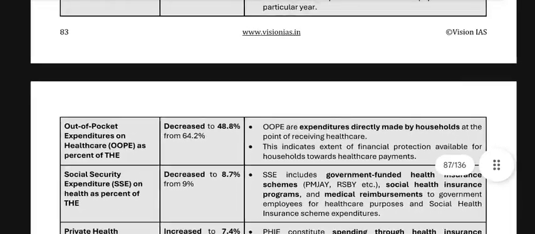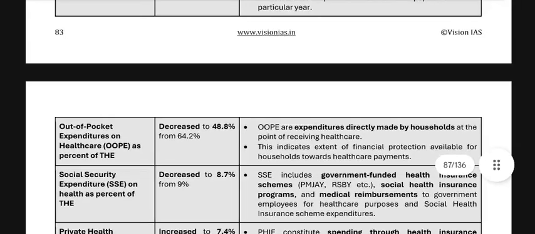Out-of-pocket expenditures on healthcare OOP as percent of THE decreased to 48.8% from 64.2%. OOP are expenditures directly made by households at the point of receiving healthcare. This indicates extra financial protection available for households towards healthcare payments.